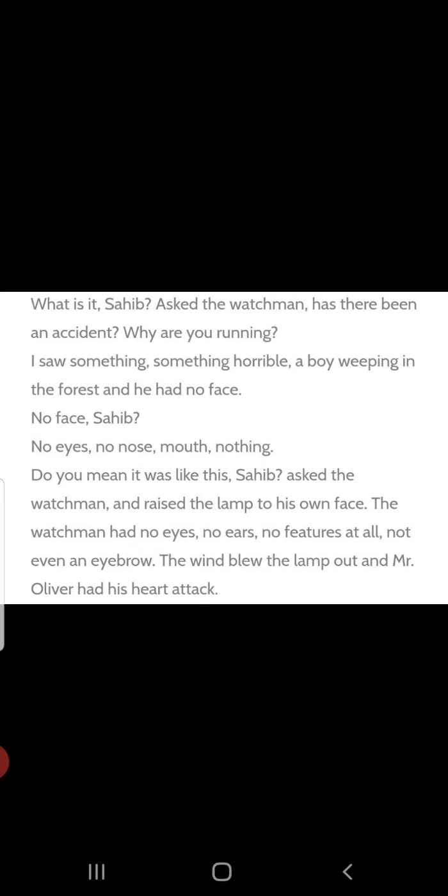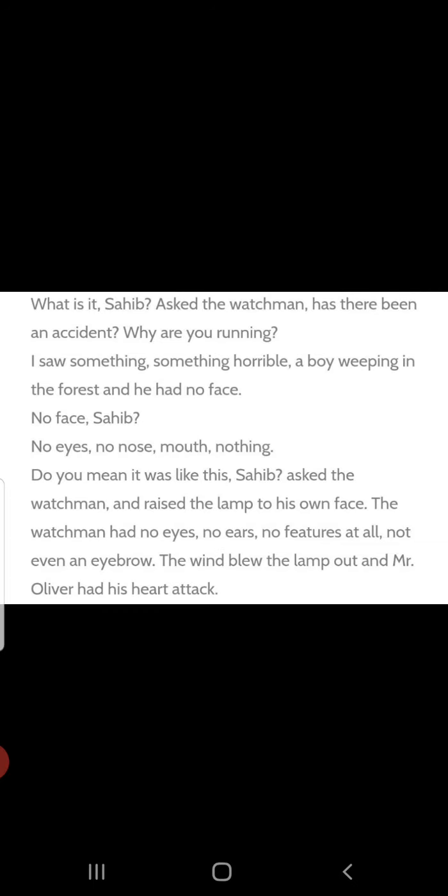Who questioned? The watchman questioned. "I saw something horrible. A boy weeping in the forest and he had no face." "No face, Sahib?" See, the teacher said, "I saw a child, a boy in the jungle. He had no face only." Then the watchman said, "No face, Sahib?" Very horribly he questioned. "No eyes, no nose, no mouth, nothing." The teacher answered, "Oliver, there was nothing. No eyes, no nose, no mouth, nothing."